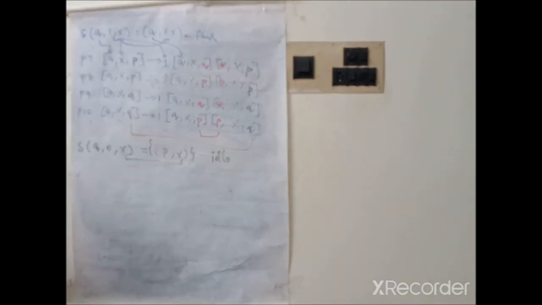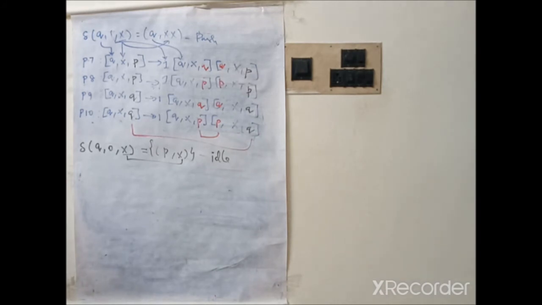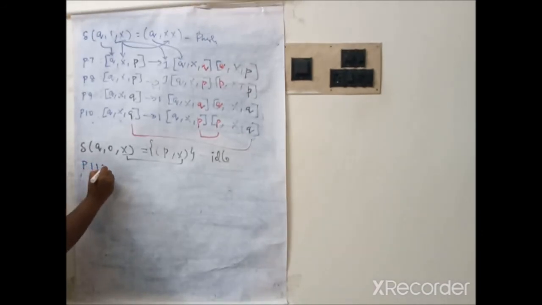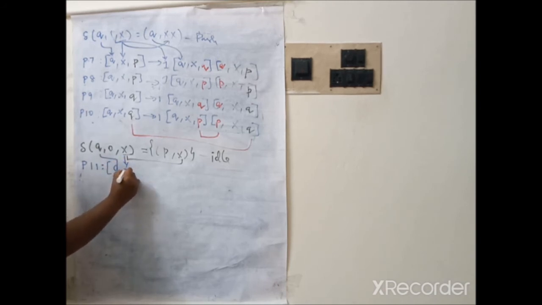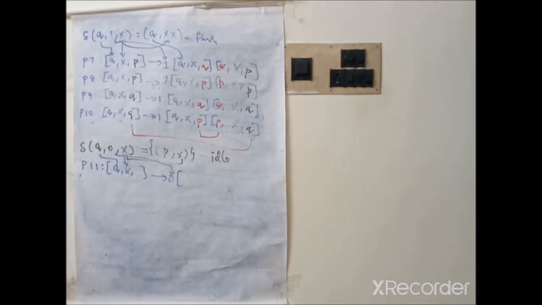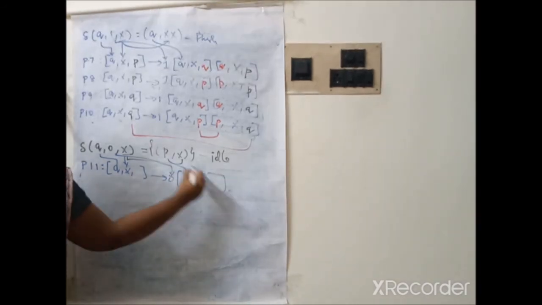For idle operation, how can we write the production? For idle operation we have a set of productions based upon the number of states. If the number of states is 2, then for idle operation we have 2 productions. We can name the production P11. Therefore we write [q X] here tends to 0 here, next [p X] here.